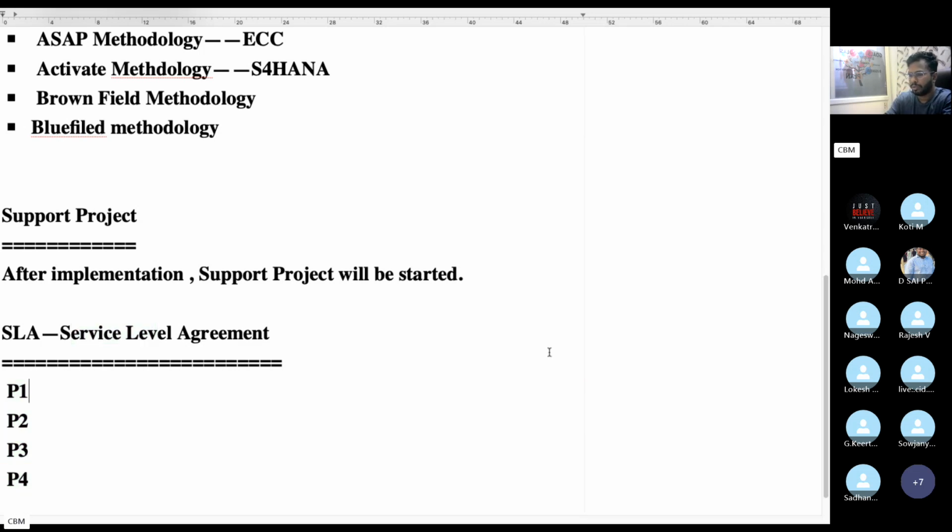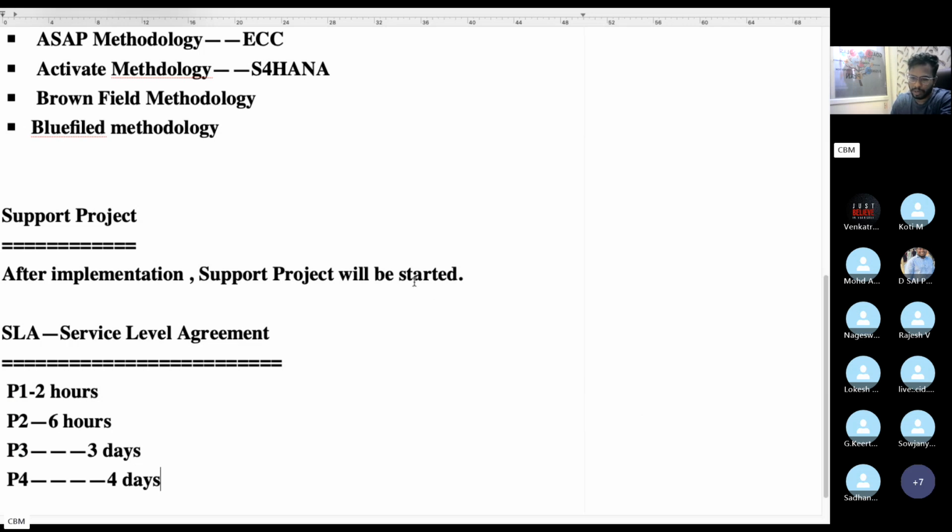If the SAP end user is getting an error and needs resolution on an immediate basis, then the P1 ticket duration is 2 hours, the P2 ticket duration is 6 hours, the P3 ticket duration is 3 days and the P4 ticket duration is 4 days.